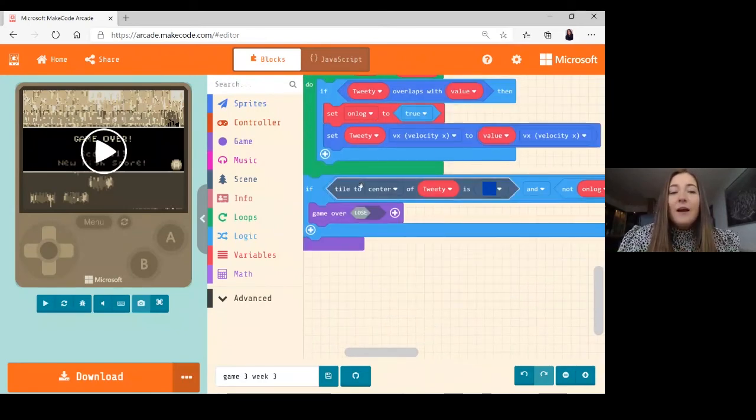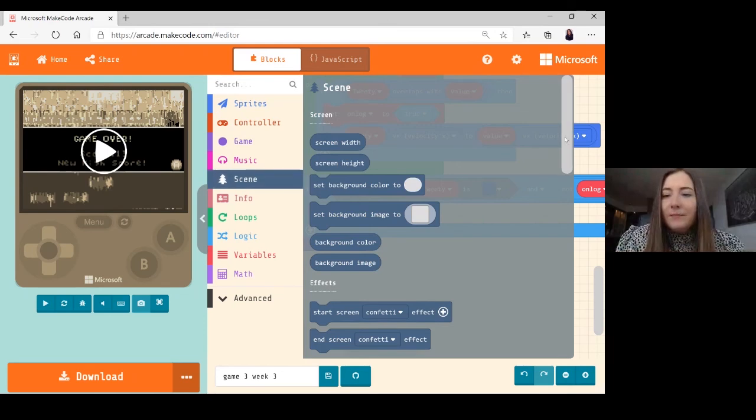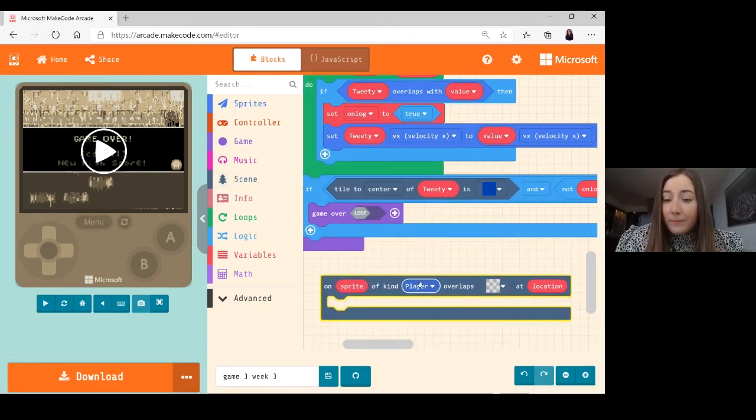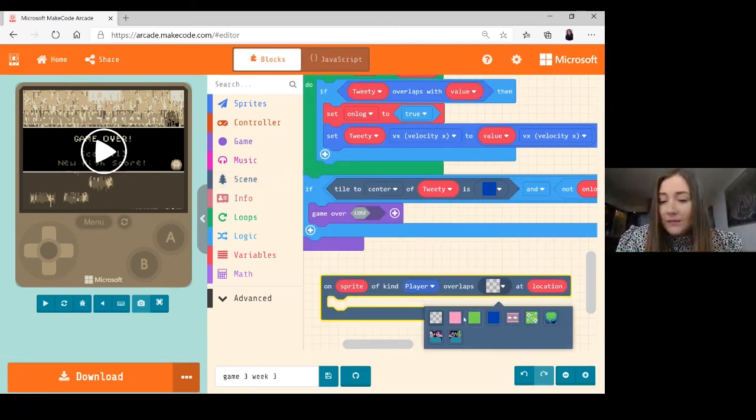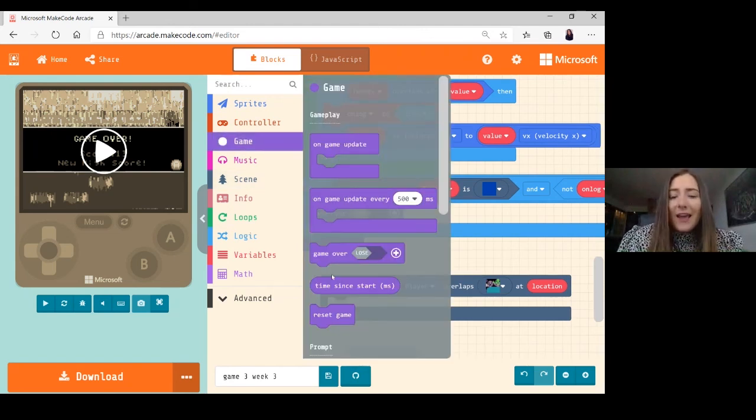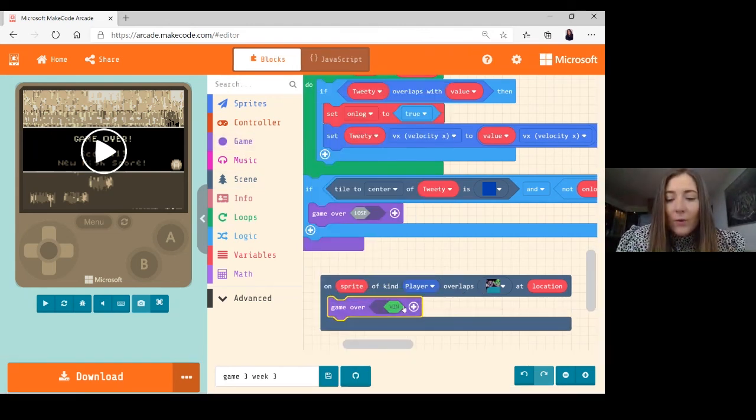Okay. Now we are not looking at a sprite overlap here, we're looking at a tile overlap, because the crowd of people was a tile. So we need to go into scene, and we're going to say on sprite of kind player overlaps with a tile. And the player is what I want. And I'm going to go with this. I think that was the one I used. I'm pretty sure. And if that happens, we win the game. Woohoo! With confetti. Always. Absolutely.